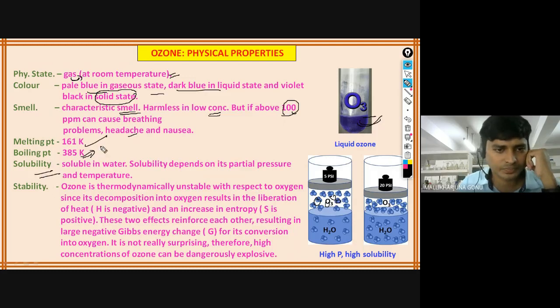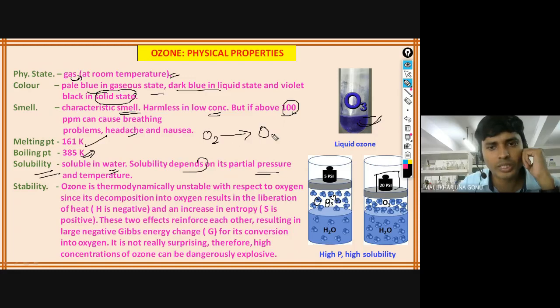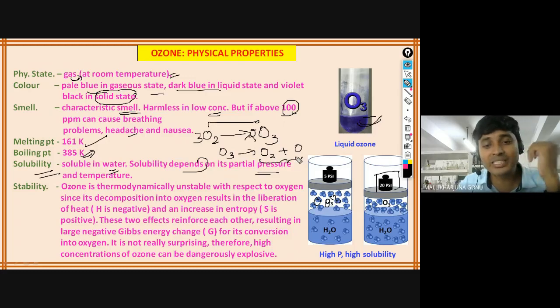Now solubility. This is soluble in water, and solubility depends upon the partial pressure and temperature. We know if you increase the pressure, the solubility of gases increases. And what we have seen, O2 to O3, the balanced reaction: 2 you have to write here, 3 you have to write here. So what happens to O3? If it decomposes, that gives O2 plus O. The number of molecules is increasing, that means entropy is increasing.